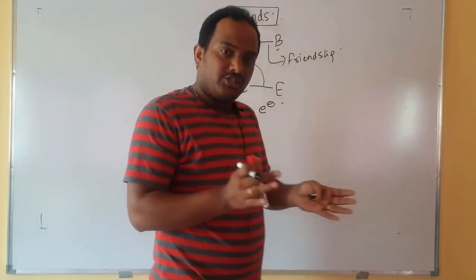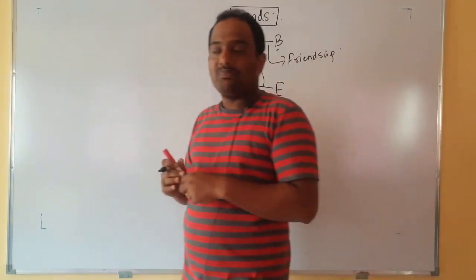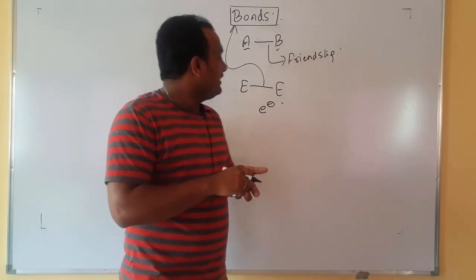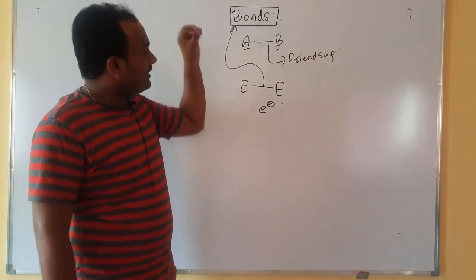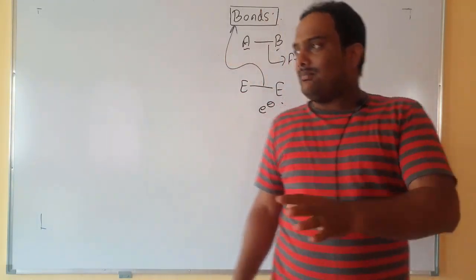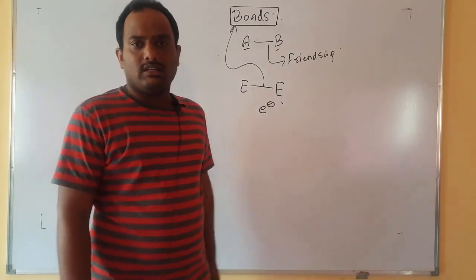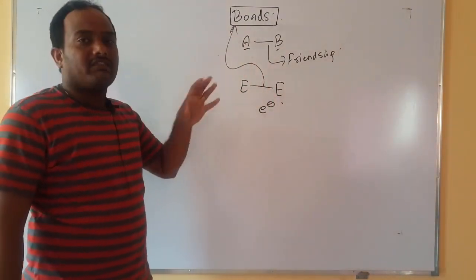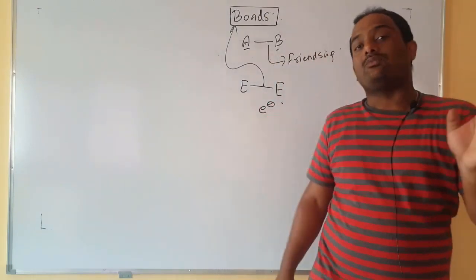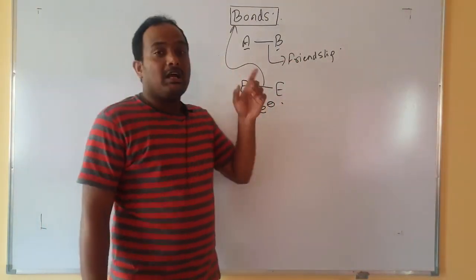Some friendships are very strong between two friends; like that, some bonds are very strong between elements. Some friendships are very weak. You say that they are hi-bye friends. Similarly, there are some bonds which are very weak in nature. Am I right or not? Some friendships will last only for one day, after that it will vanish. Same thing, some bonds are very temporary. Some friendships are so strong that they exist more than 10, 15, 20 years. Like that, some bonds are permanent.